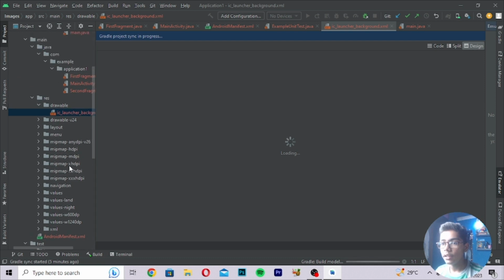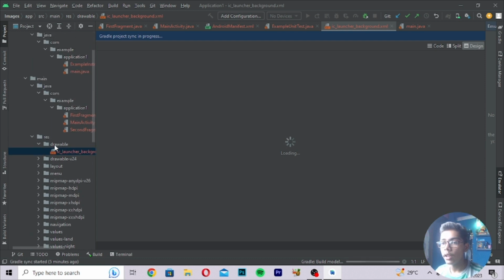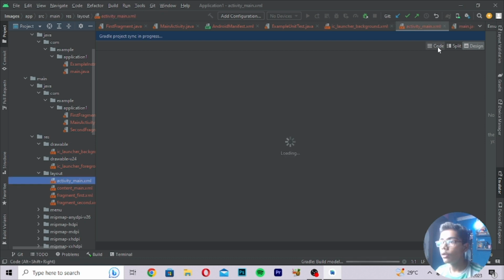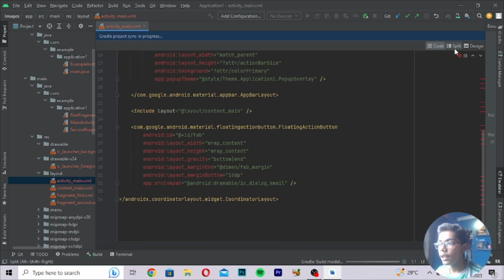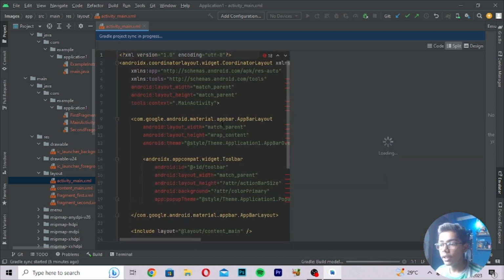So you can see this is the res and drawable folder. In this drawable folder you will be getting your IC launcher background. In this background you can see the layout and all the stuff which you want to check in your file here. If you move to this file, here you will be getting all the stuff about how we can check this file and where we have to check it. You can split it. You can see the code of this file directly as well. I think you should split this because if you split, it will go faster here.